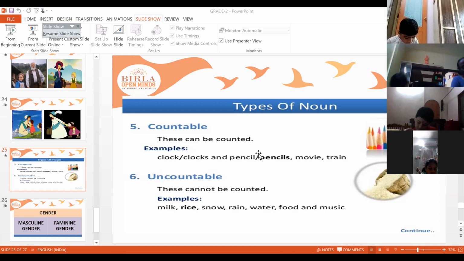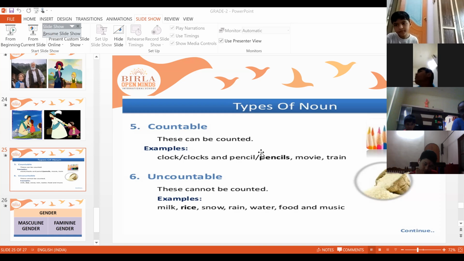Now what are uncountable nouns? Come on, tell me. Repeat after me. The nouns which cannot be counted by numbers.